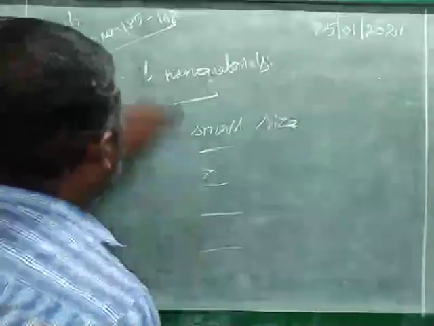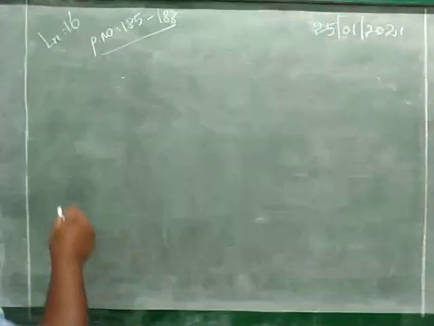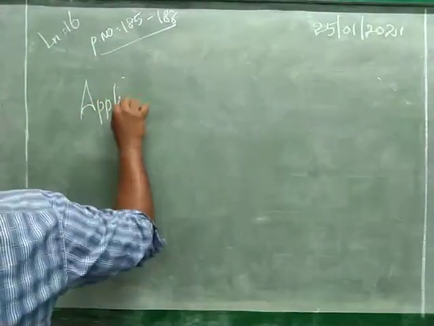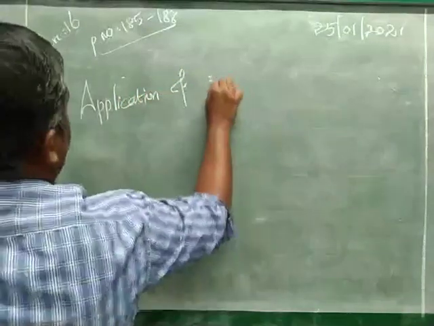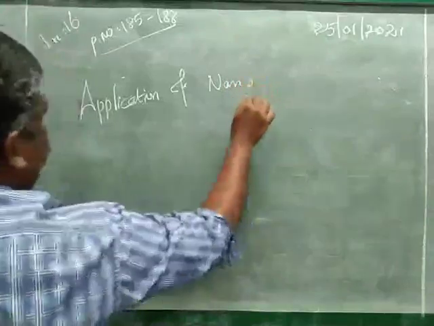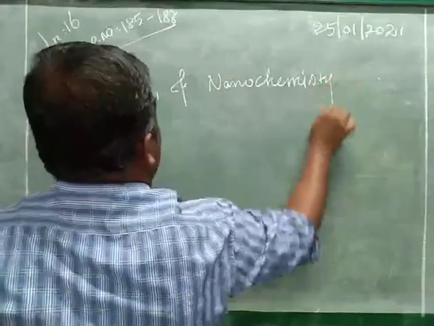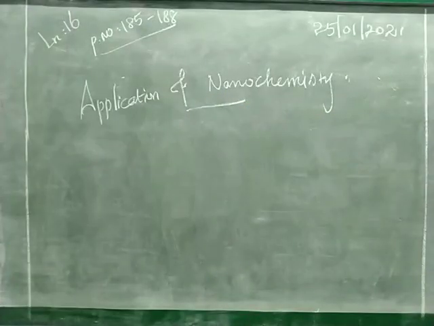Next topic, applications of nanochemistry. What is meant by applications? We take one thing we found and apply it from a different angle.